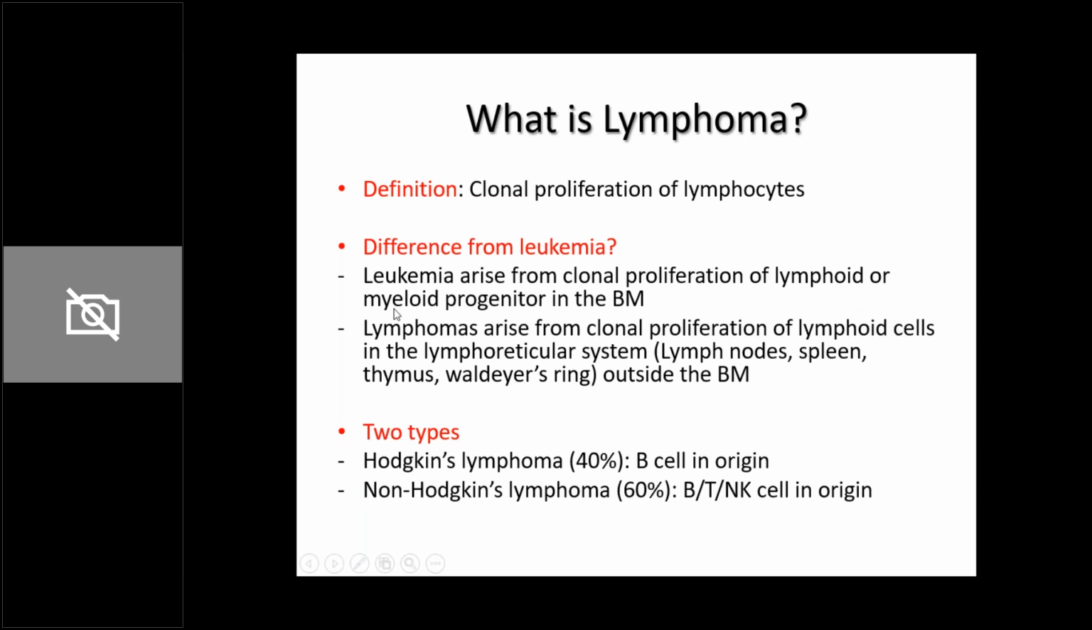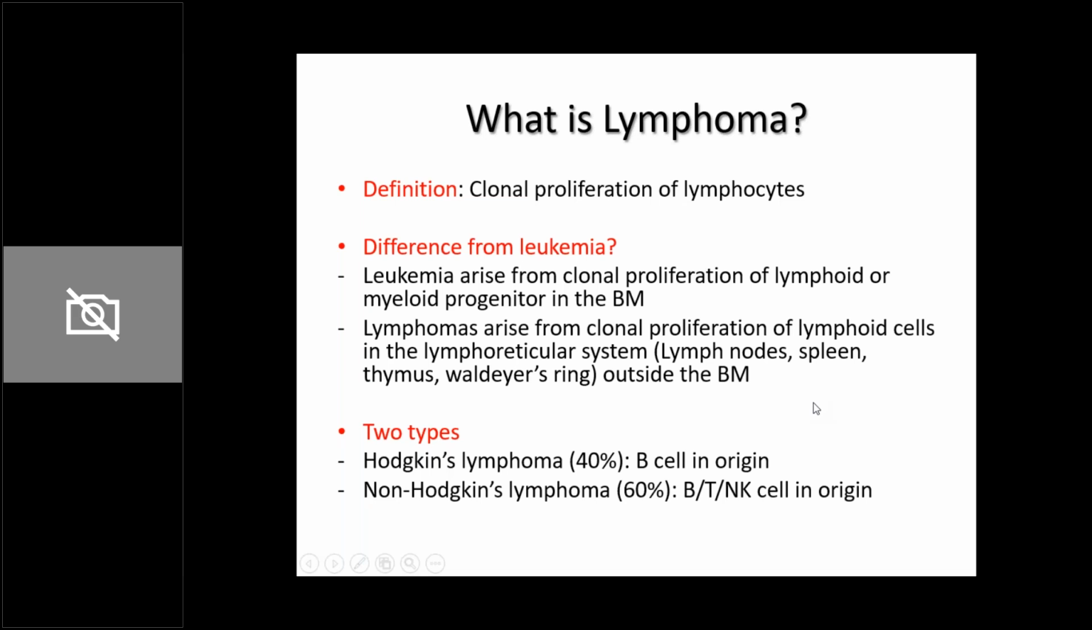So no, myeloid progenitors are not multiplying in lymphomas. The first difference is that there is clonal proliferation of lymphoid cells, and the site where this clonal proliferation starts is the lymphoreticular system. So what is the lymphoreticular system? The lymph nodes, the spleen, the thymus, and the Waldeyer's ring, which is outside the bone marrow. So this is the chief difference between leukemia and lymphoma.